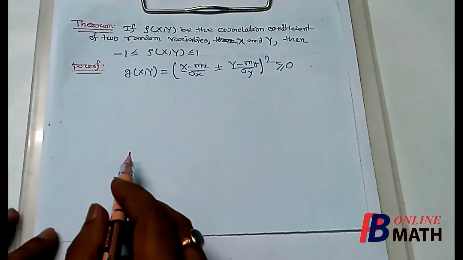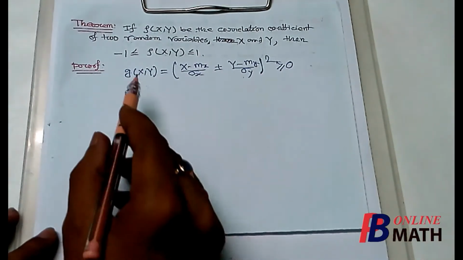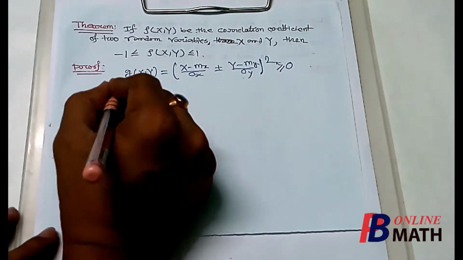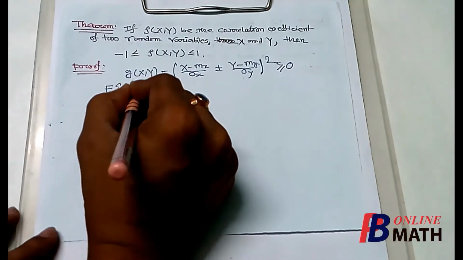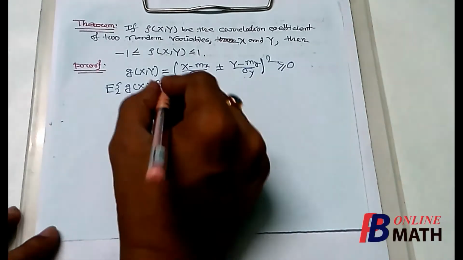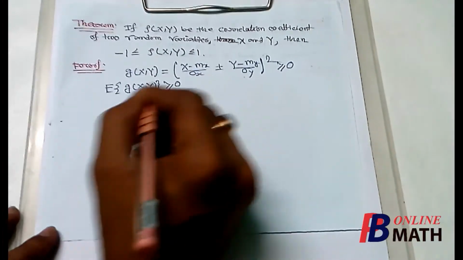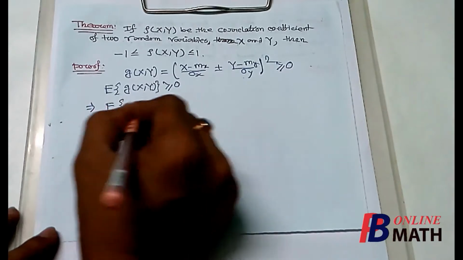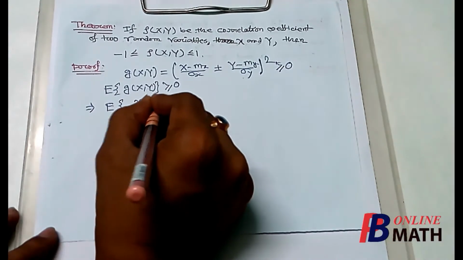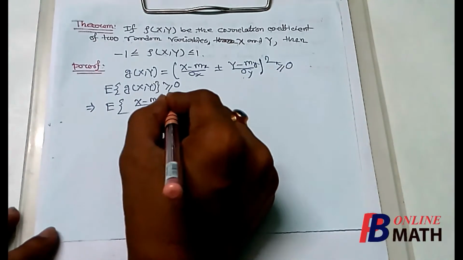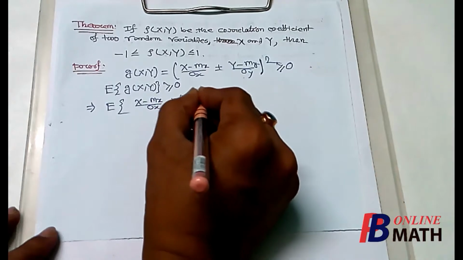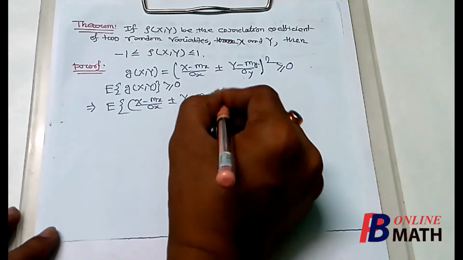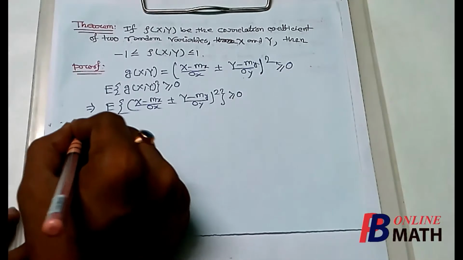Now we know from a well-known property of expectation that if a function is non-negative, then its expectation must be non-negative. So the expectation of this function must be greater than or equal to 0. From here we find that the expectation of ((x minus mx) by sigma x plus minus (y minus my) by sigma y) whole square is greater than or equal to 0.